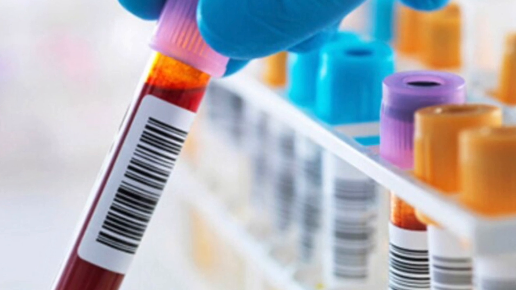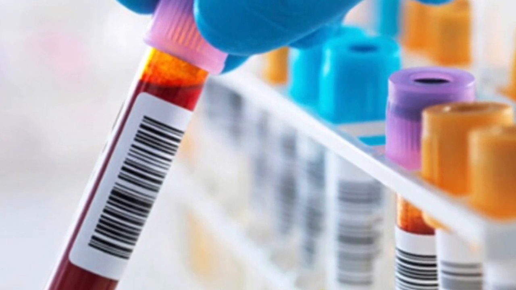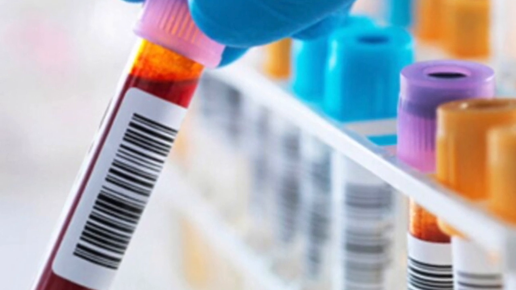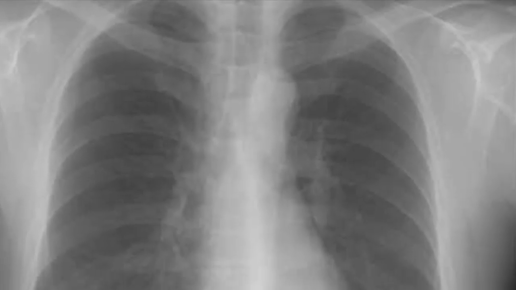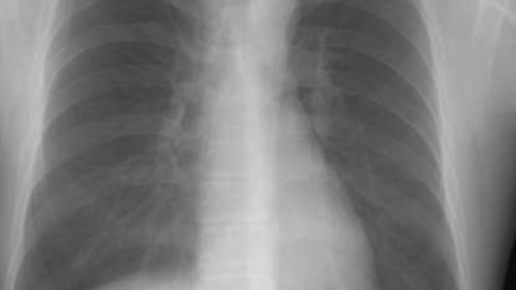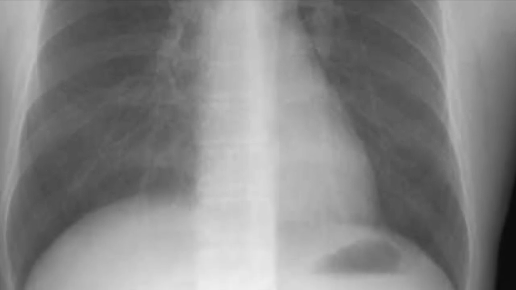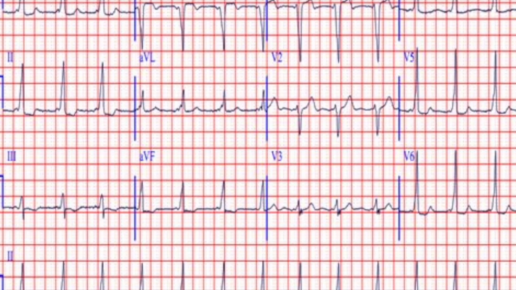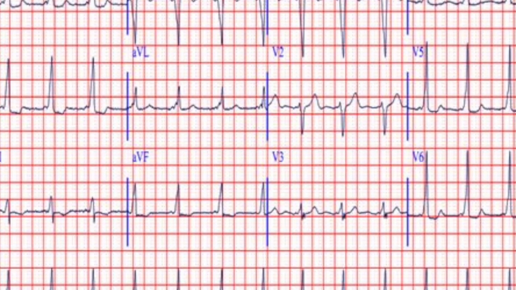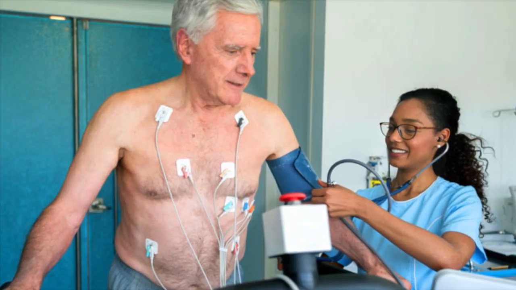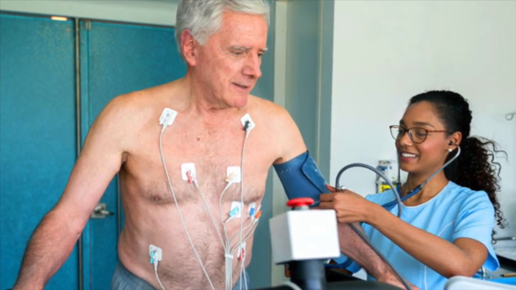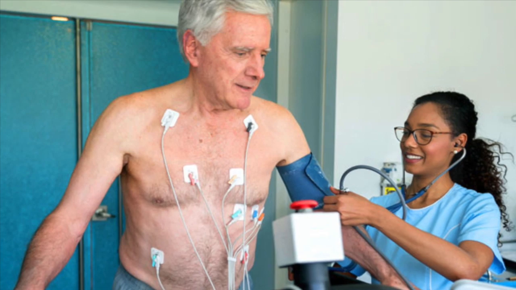Blood tests to look for things that raise your risk of having arteriolosclerosis, which is high cholesterol or blood sugar. A chest x-ray to check for signs of heart failure. An EKG, which is a record of your heart's electrical activity. A stress test. When you exercise around healthcare professionals, they watch your heart rate, blood pressure, and breathing and monitor it.